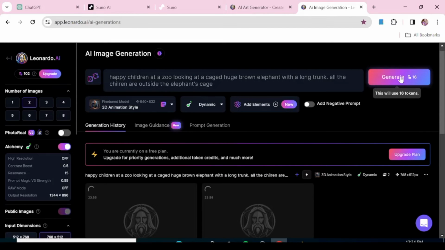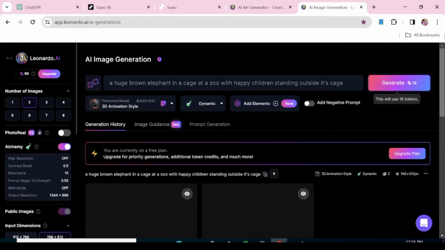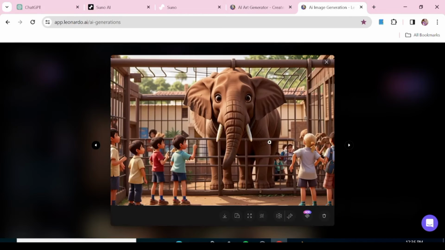So I'll just fast forward. Basically this is the same process that you're going to use to generate all your images. So I'm just going to fast forward this part.